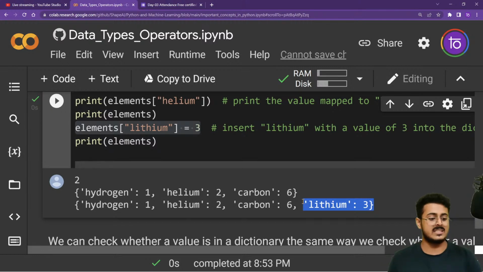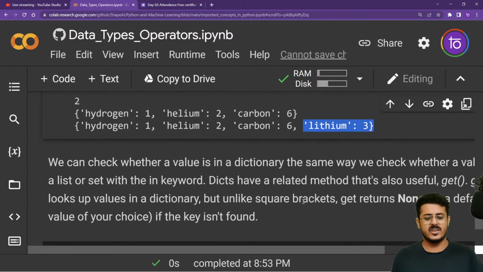Are you guys able to understand up till here? Please let me know, guys, how to add an element, how to add a key value pair. So each element in a dictionary is a key value pair, guys. So when I'm talking about how to add an element, that means how to add a key value pair. Okay, amazing, guys. You are so smart.